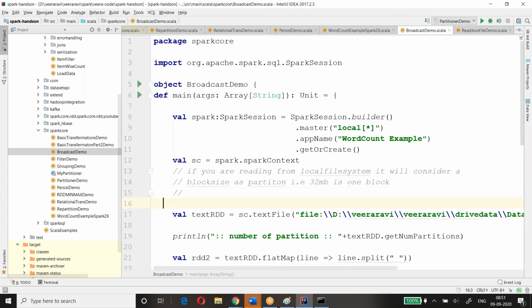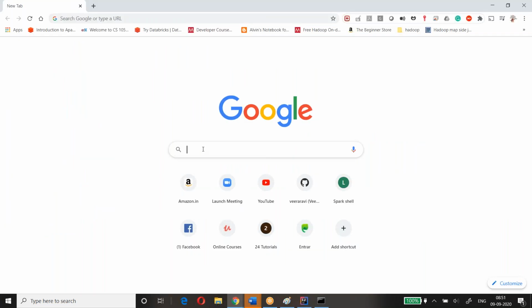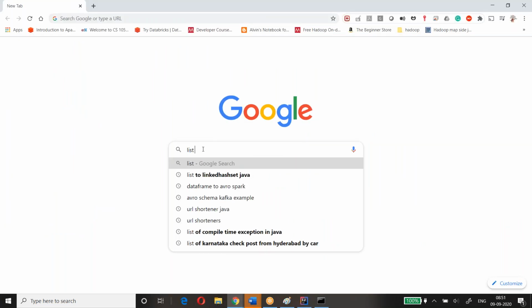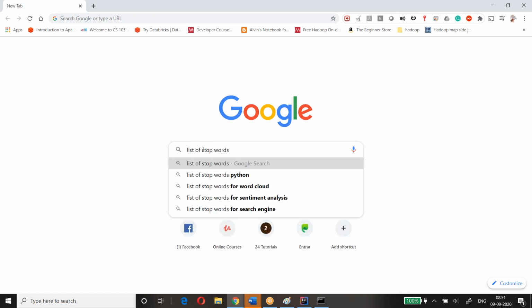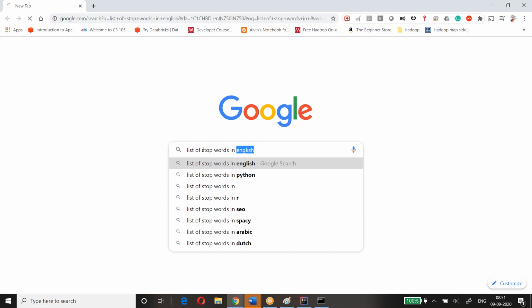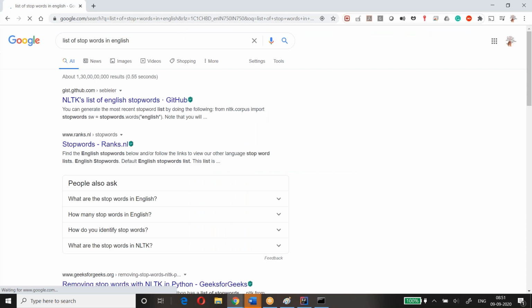Before this, there is something called stop words. Can anyone tell me what stop words are? I'll show you what stop words are. They are the small words like a, the, of, at, and so on.